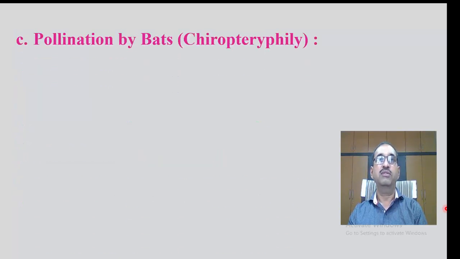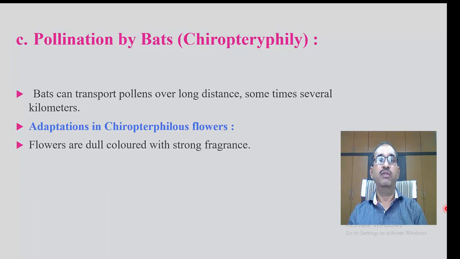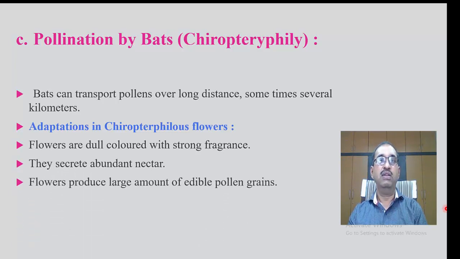Pollination by bats, which is also called chiropterophily. Bats can transport pollen over long distances, sometimes several kilometers. Adaptations in chiropterophilous flowers. Flowers are dull colored with strong fragrance. They secrete abundant nectar. Flowers produce a large amount of edible pollen grains. Examples: Anthocephalus, Adansonia, Kigelia, etc.